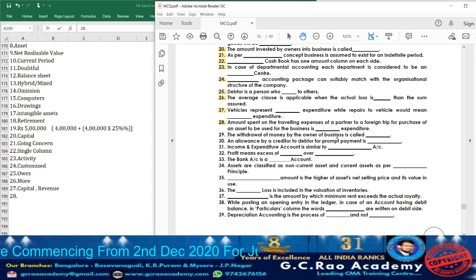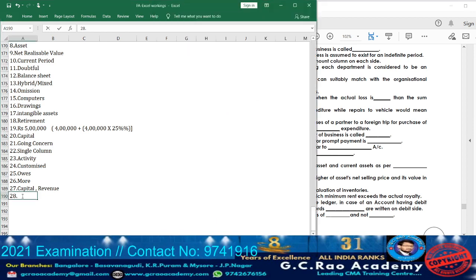The main reason is to purchase the asset. So the traveling expenditure, whatever they have paid for the purpose of purchasing the asset, will be capitalized. Means it will be added to the value of the asset. So accordingly, it will be treated as what? Capital expenditure. So take down capital.